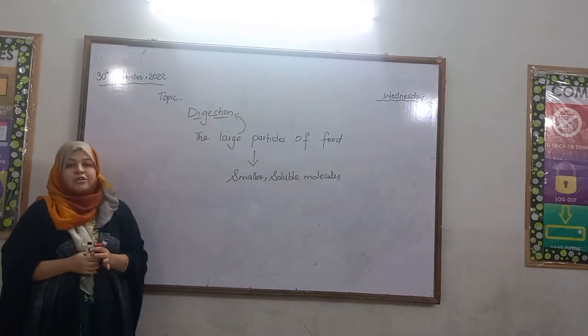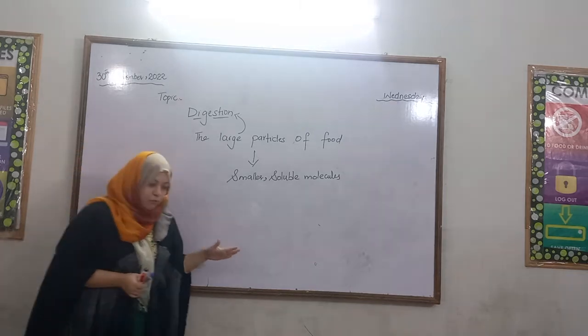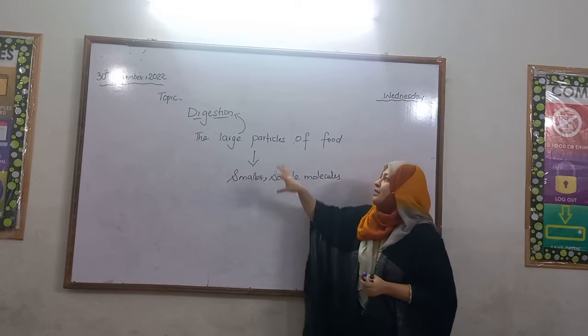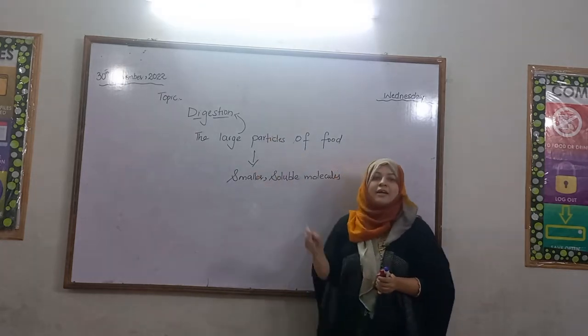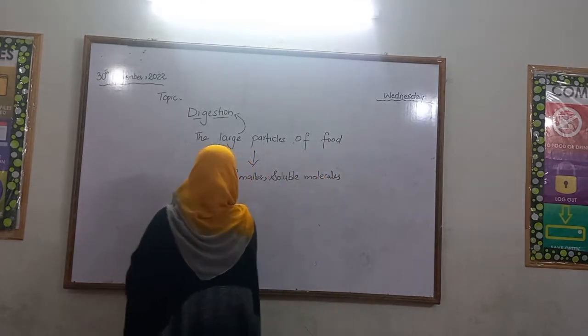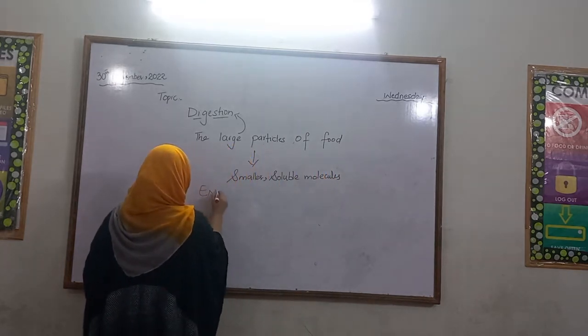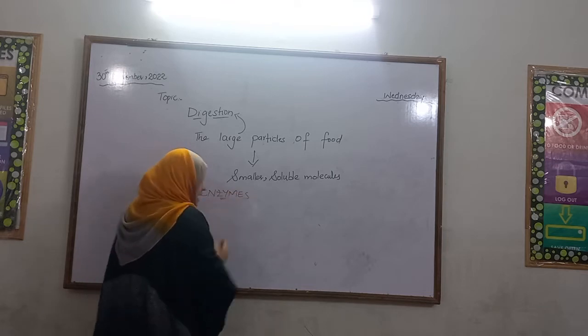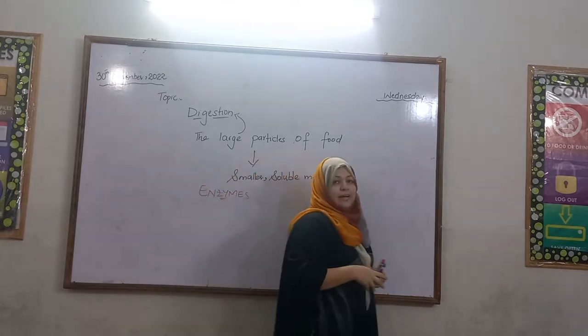The process in which we convert the large particles of food into smaller particles is called digestion, and the digestion takes place in the digestive tract with the help of special chemicals called enzymes. These enzymes play a vital role in the digestion.